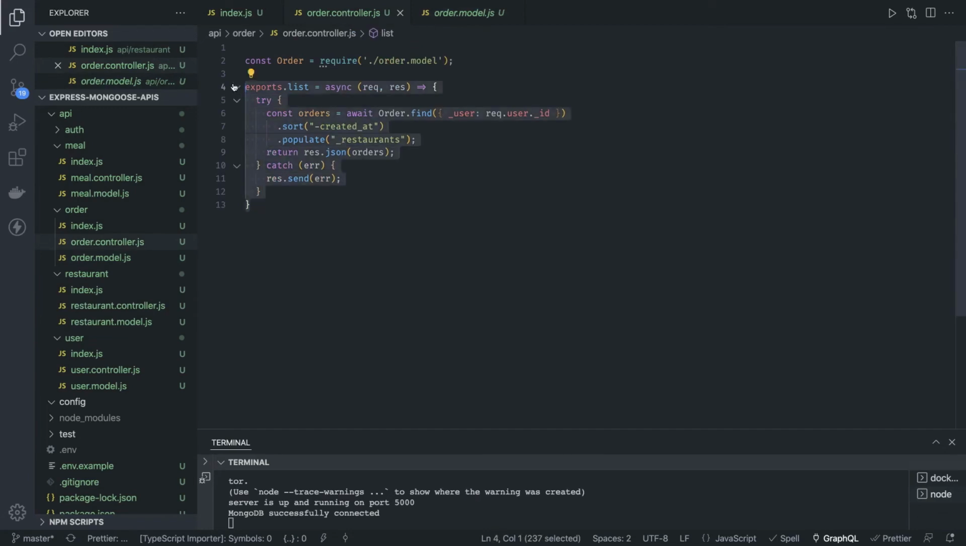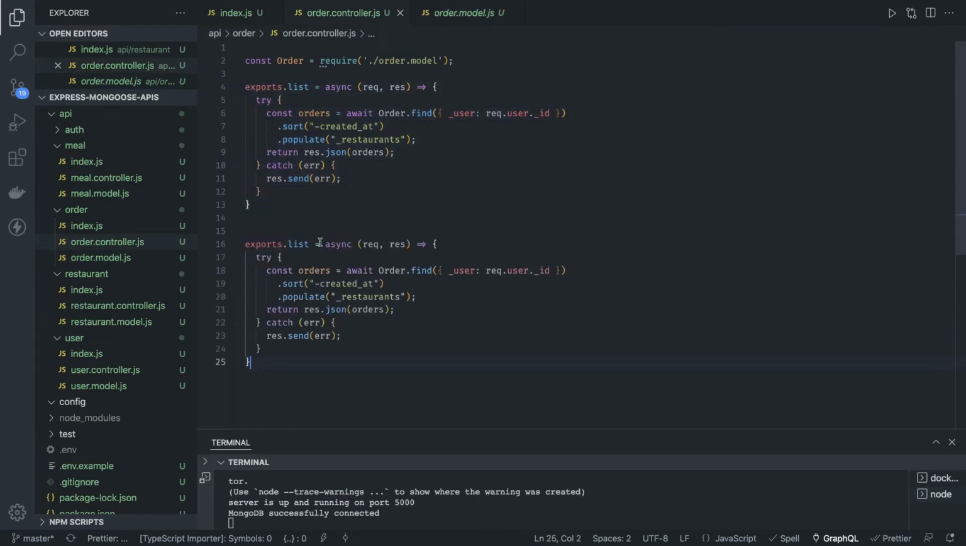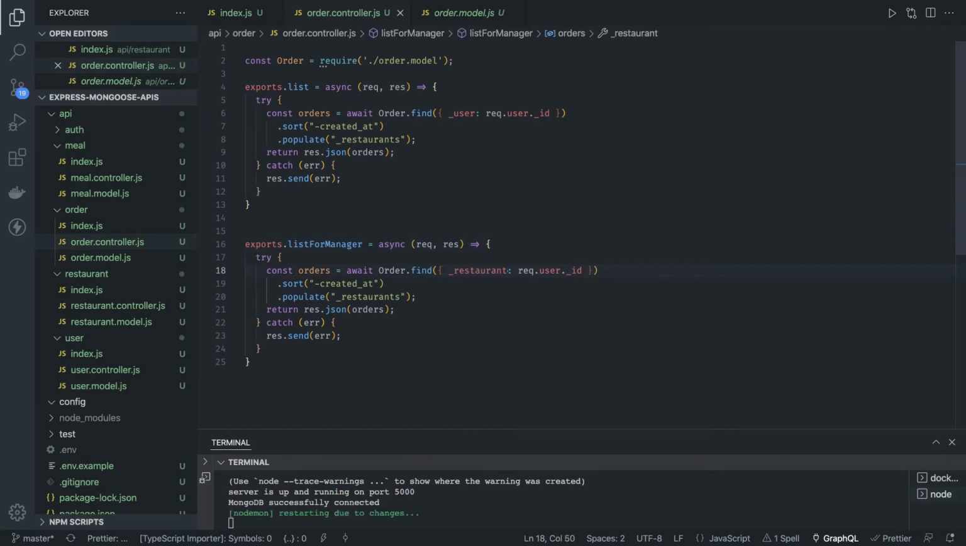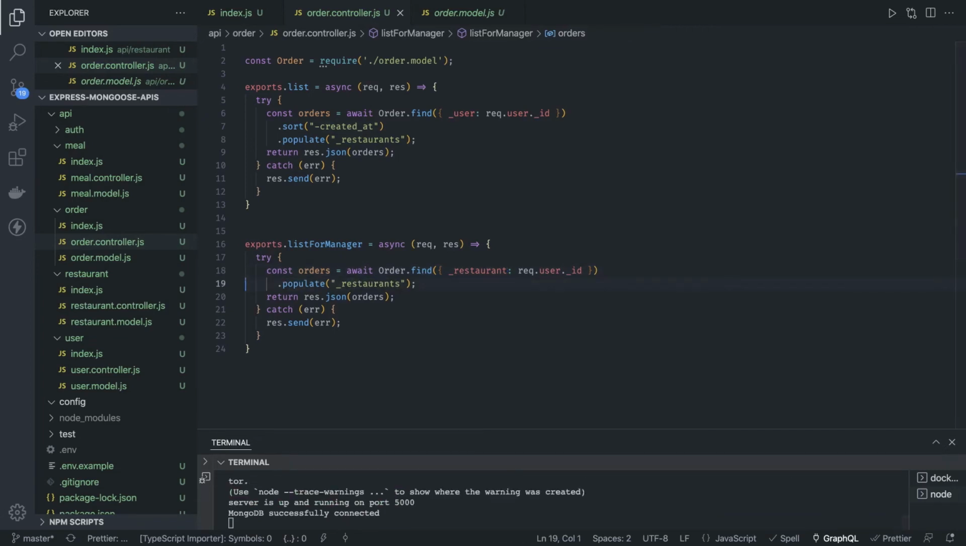Here I can do list for manager, because we are going to have two different kinds of roles, user and manager, and based on the role you can allow and disallow a particular API access, which you can write in the middleware. So it's restaurant request.user.id. I need to populate the restaurants, so it will work like this.